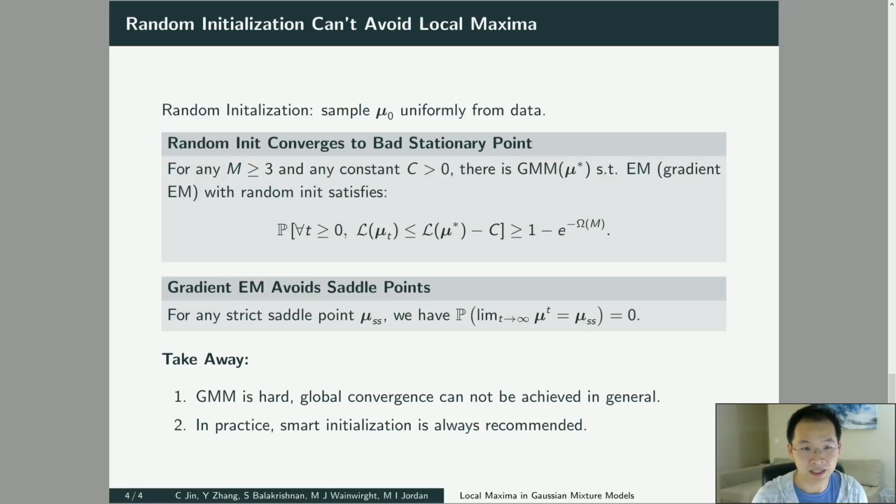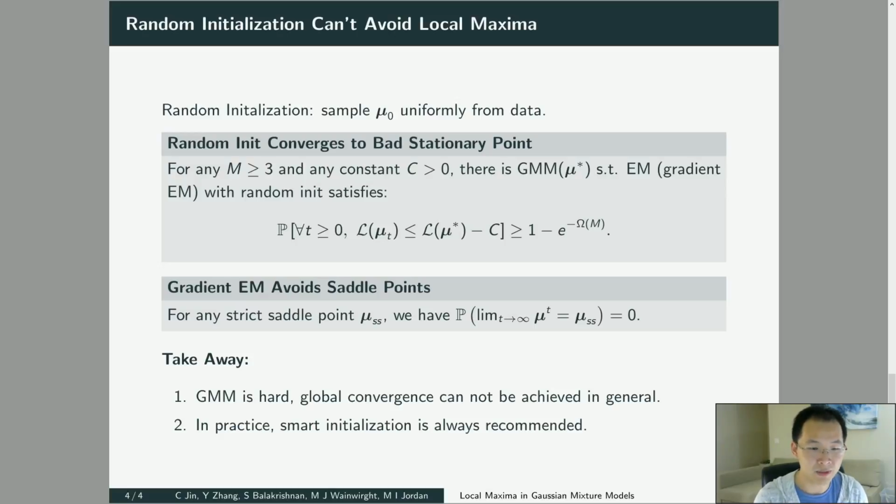Our result says random initialization plus EM or gradient EM will, with high probability, converge to those bad stationary points. The log likelihood of these bad stationary points can be arbitrarily worse than the global optimum. Furthermore, we show these bad stationary points cannot be strict saddle points. That means we are almost certain it is local maxima that are causing the entire problem.